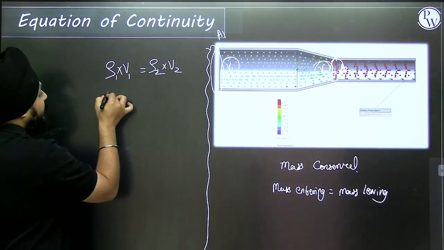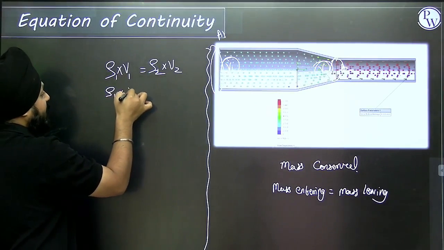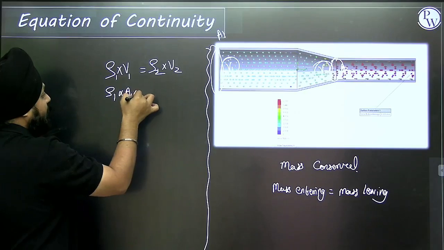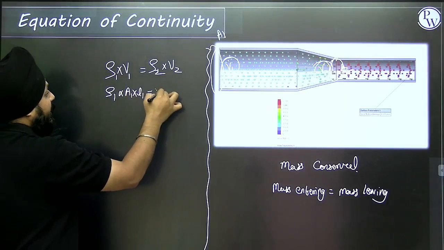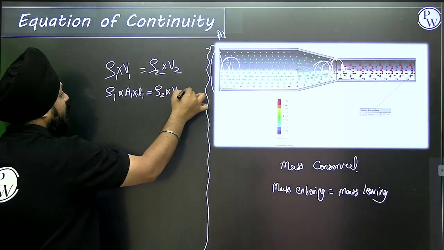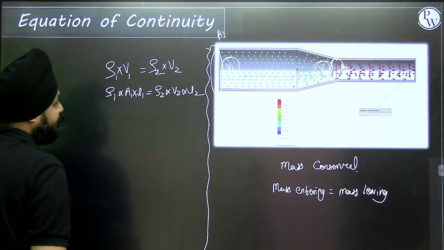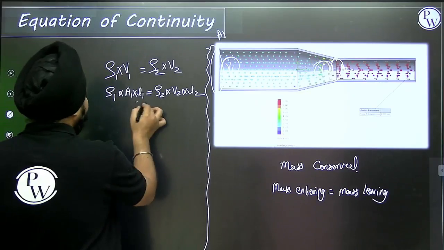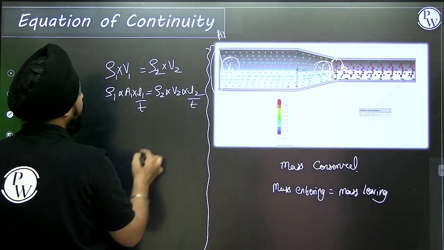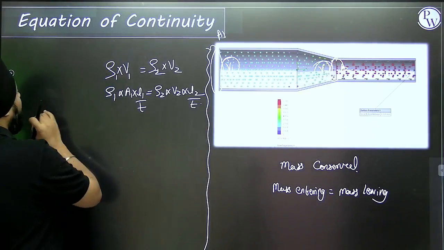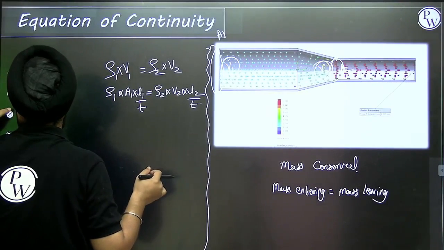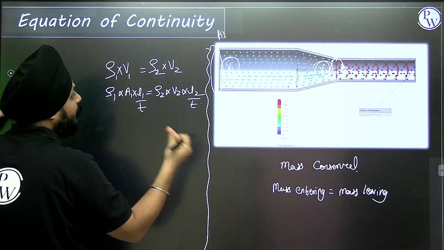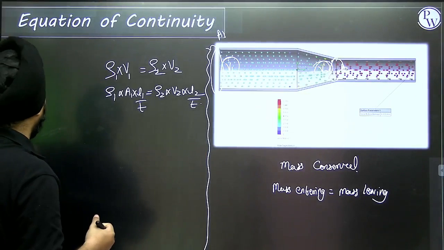So can I say density, volume can I consider as area of the cross section into length L1, area of the cross section into L2. Dividing the times on either side, here it will be area.